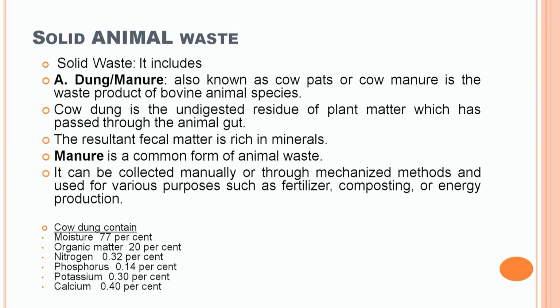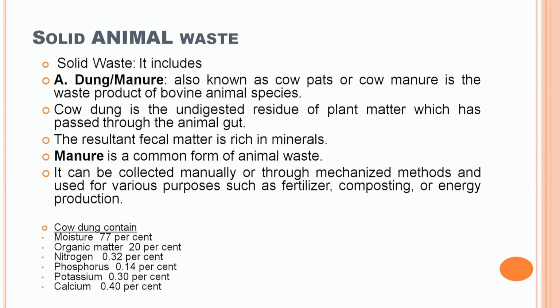Now coming to the different examples of solid animal waste. First is the dung or manure. It is also known as cow pats or cow manure, the waste produced by the bovine animal species. What is cow dung? Cow dung is nothing but undigested plant residue. Because of that, it is rich in minerals. The resultant fecal matter is rich in minerals.